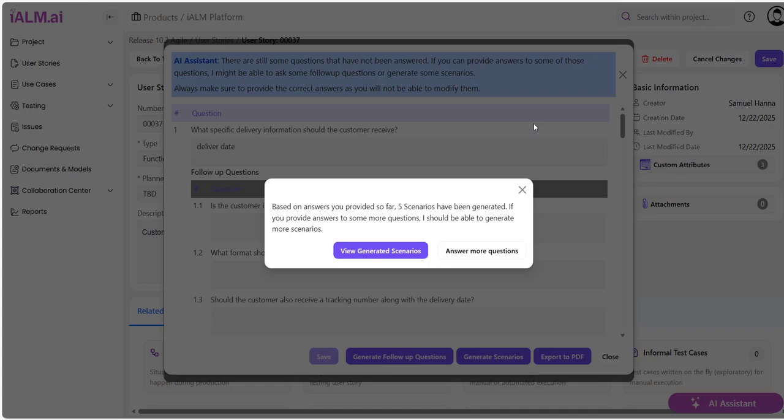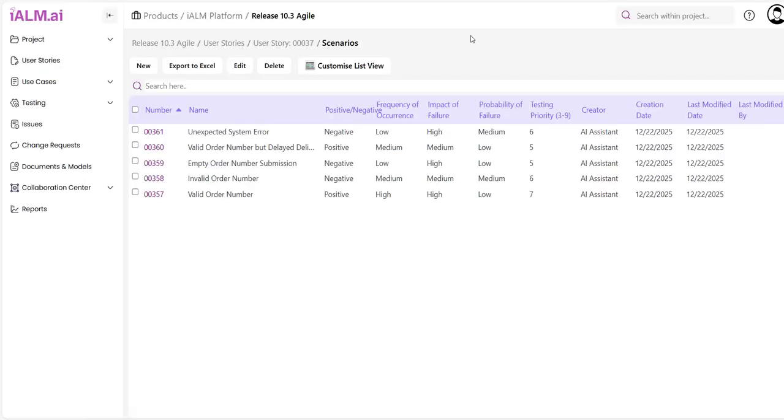Okay, now I can see the scenarios that have been generated. Or I can go and answer more questions, as I said. If I answer more questions, I'll get more scenarios. Let's just look at the scenarios here. Here are the 5 scenarios.